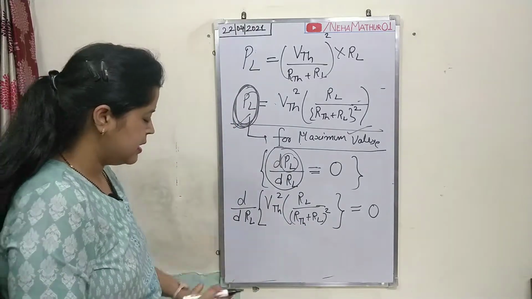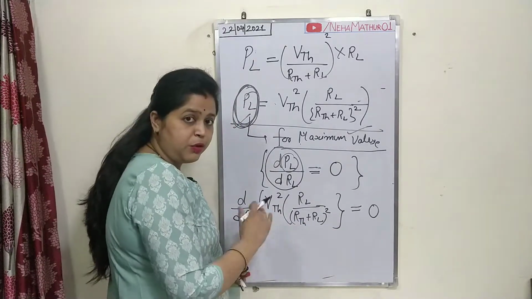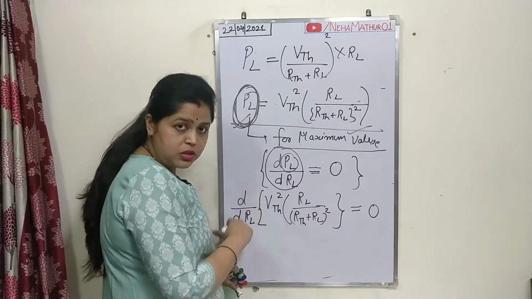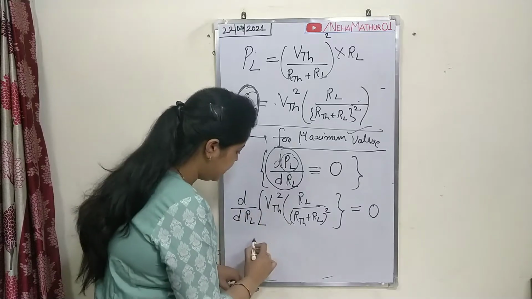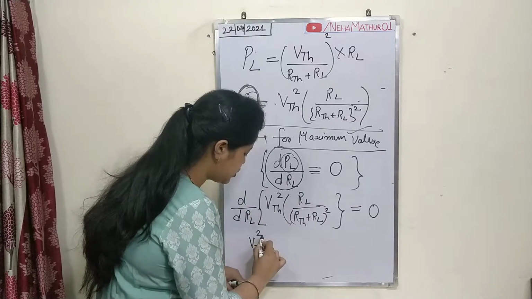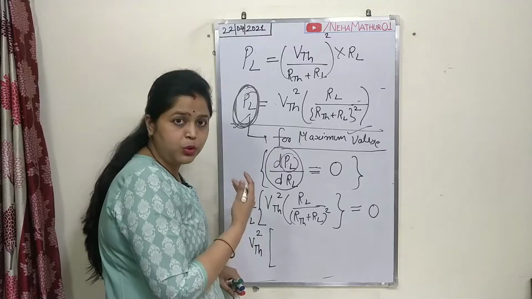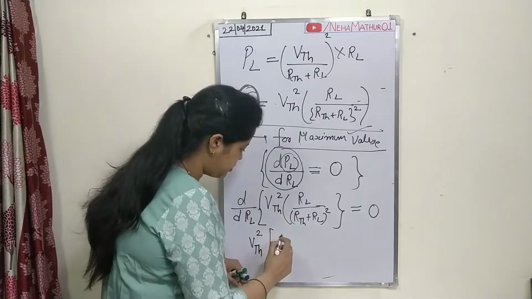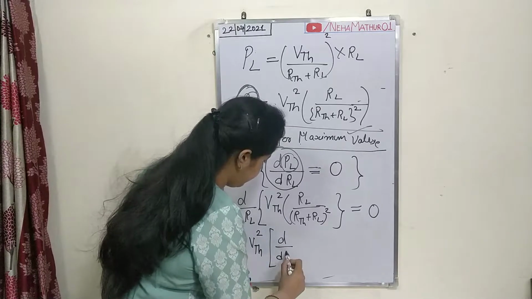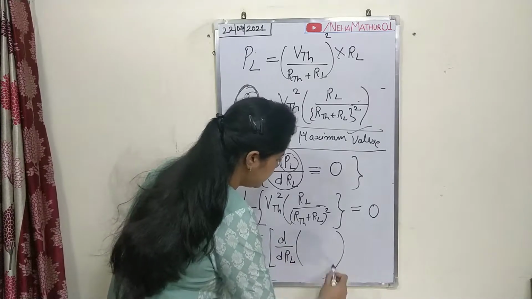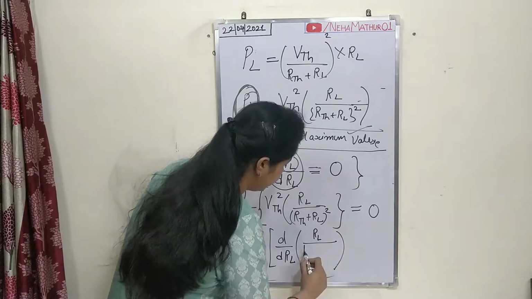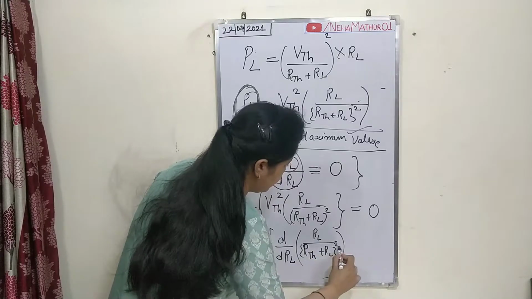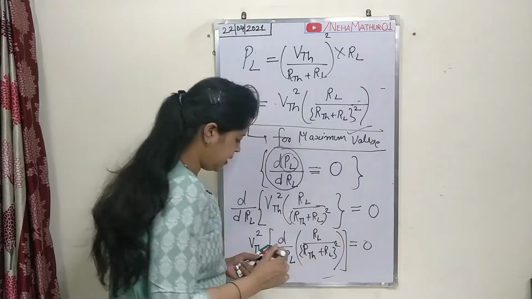It looks like this. Now just before starting the differentiation you should take all the constant values outside. Here VTH, that is the Thevenin voltage, is constant, so no need to make it a part of the differentiation. So I am writing it outside of the bracket, and the expression for which we will follow the differentiation concept is this one, equals 0. Fine.